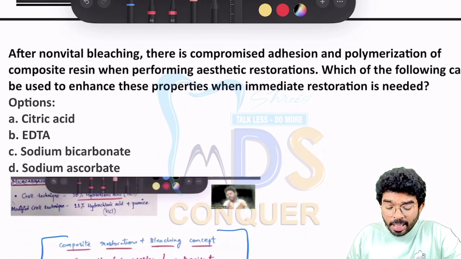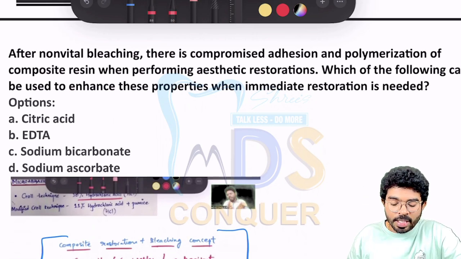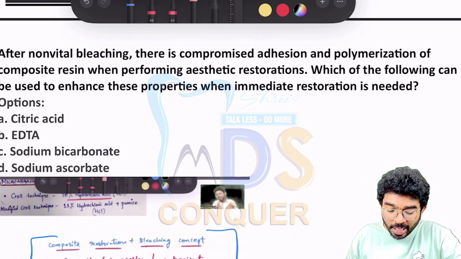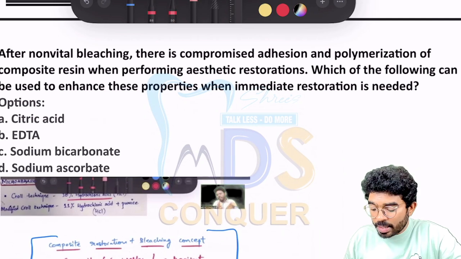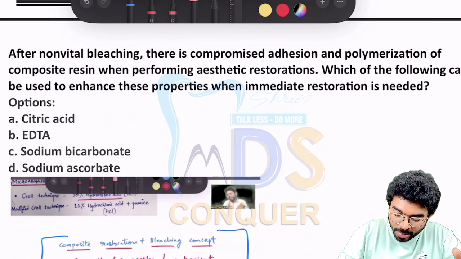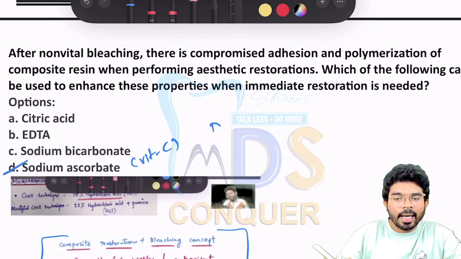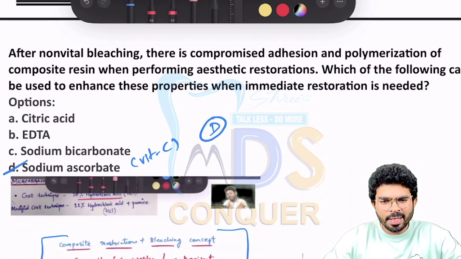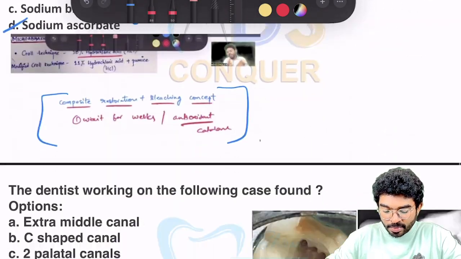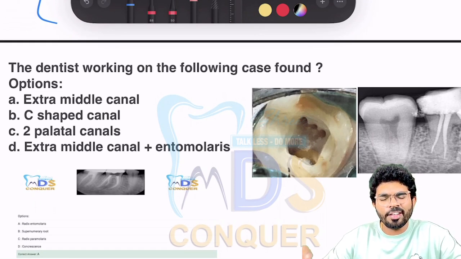So what is the question? After a non-vital bleaching, there is a compromised adhesion and polymerization of the composite resin while performing an aesthetic restoration. Which of the following can be used to enhance the properties when an immediate restoration is needed in this condition? Right, the answer is vitamin C. The best answer is catalase, but catalase is not there. You have to go for vitamin C, which is again discussed in your boot camp series 2 to 3 months before examination.